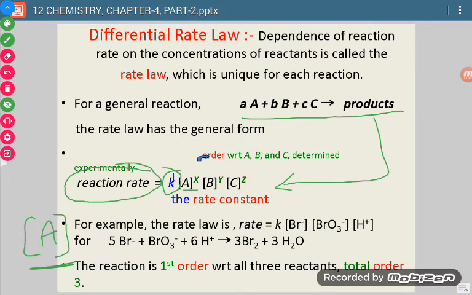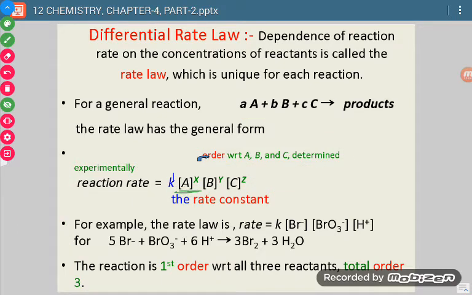So these powers x, y and z are called orders. They are called the order with respect to A, B and C. So x is the order with respect to A, y is the order with respect to B and z is the order with respect to C. If we combine these, x plus y plus z, that will give the overall order of this reaction.